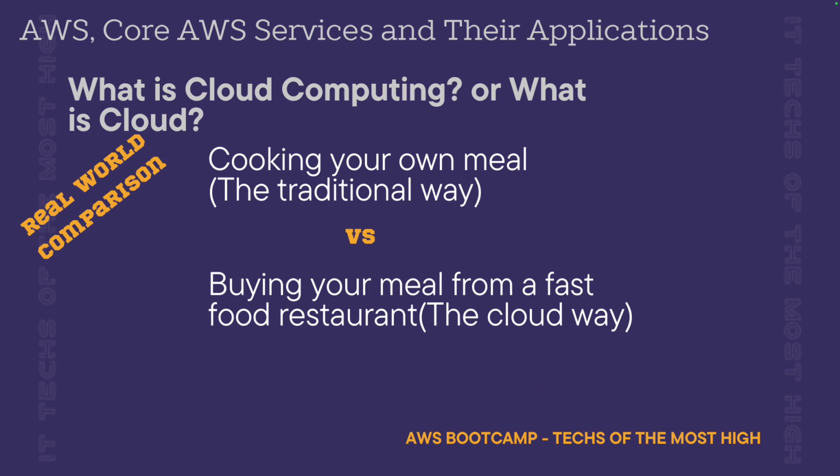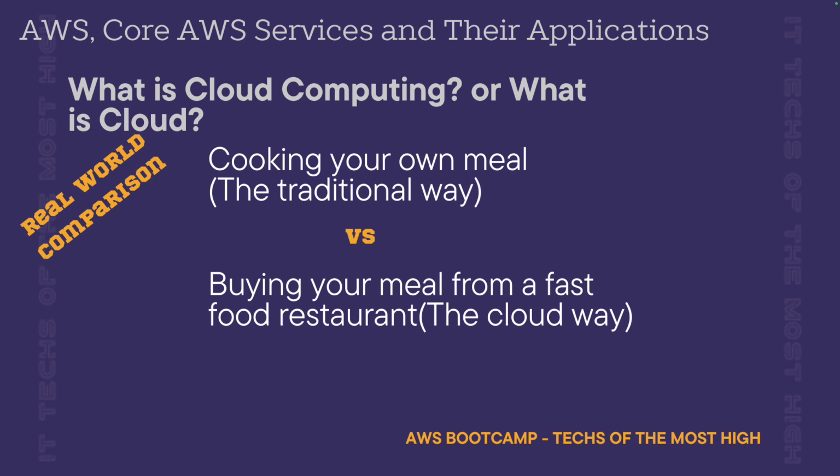All right, so let's have some real world comparison here. If you're hungry and you want a meal, you have two options. Actually, you probably have more options than two, but there are two main options. The first option is to cook the meal yourself, which is the traditional way, the way it was done before restaurants came around, versus buying your meal from a fast food restaurant.